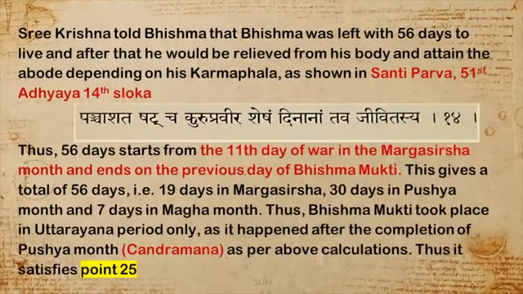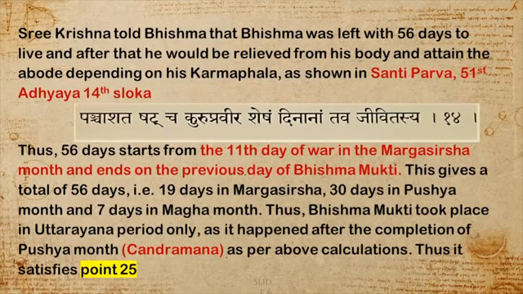And further in Shanti Parva, Sri Krishna himself said that after the 10th day of the war, Bhishma was left with only 56 days to live. Panchasat is 50, Shat is 6. So, Panchasat Shat Cha Kuru Pravira Sesham. That is, the remaining days are only 56. So these four slokas give the exact time of Bhishma Mukti.